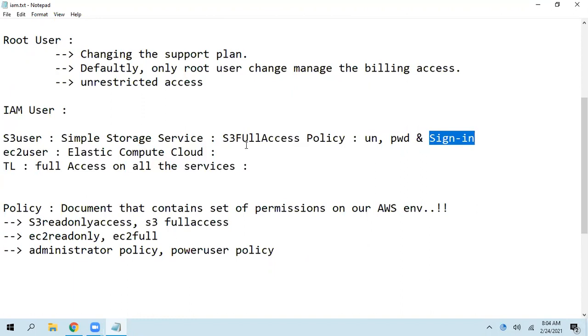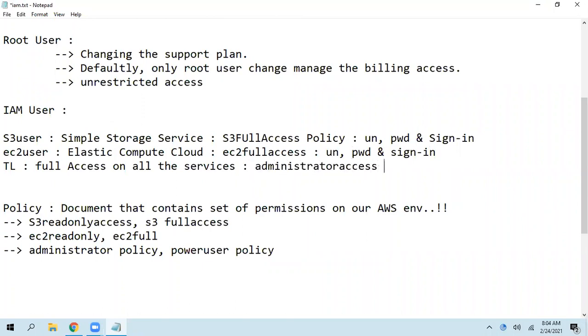Okay, so for this EC2 user, what level of permission? We have a policy called EC2 full access. Associate that EC2 full access policy. Then here also we are going to get a username, password, and sign-in link. So share this information with this user, and in the same way add the administrator access policy and share this.